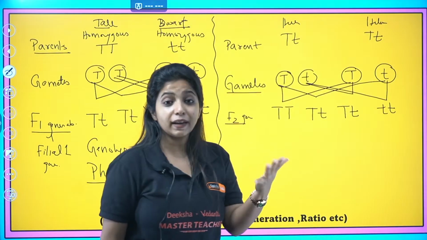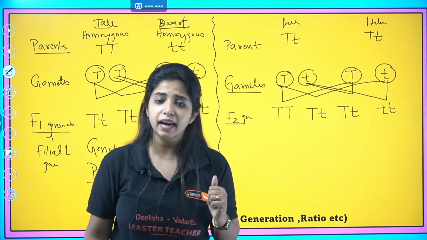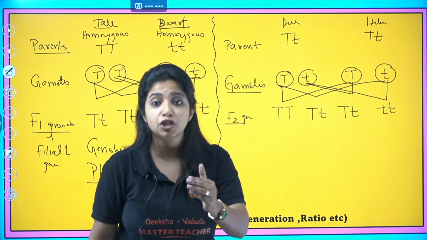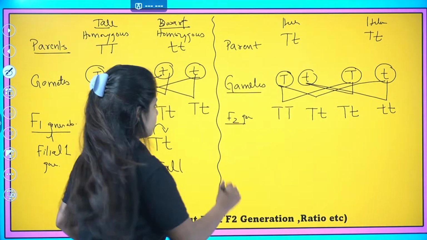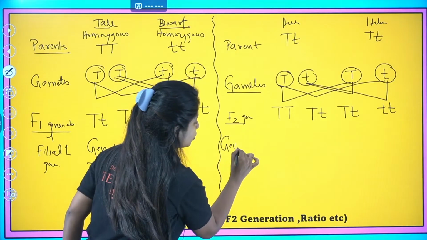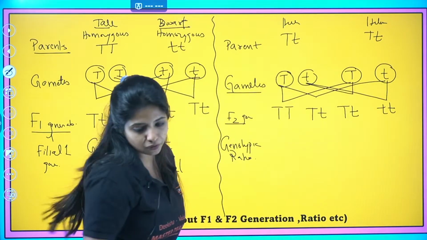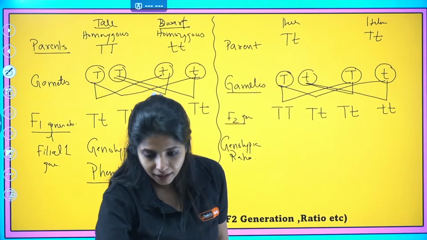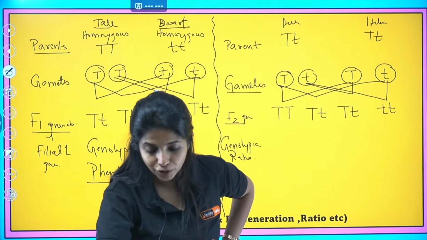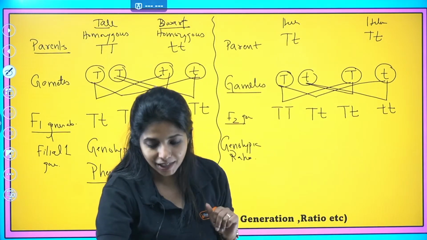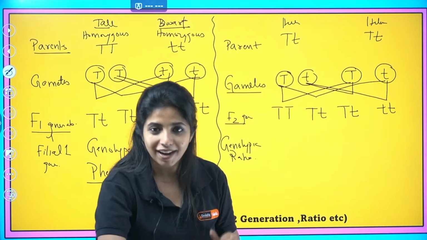Which is why I cannot ask you what is the genotype. Rather, I will ask you what is the genotypic ratio. I'll use the term genotypic ratio. So what is going to be the genotypic ratio? The genetic makeup ratio over here. So Priya gave me the answer, 1:1, 1:2:1 before, and Pavan gave me the answer right now, 1:2:1. How did you get that?